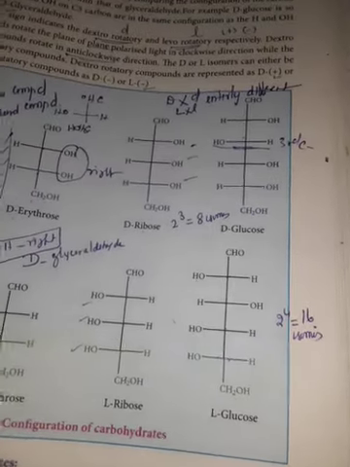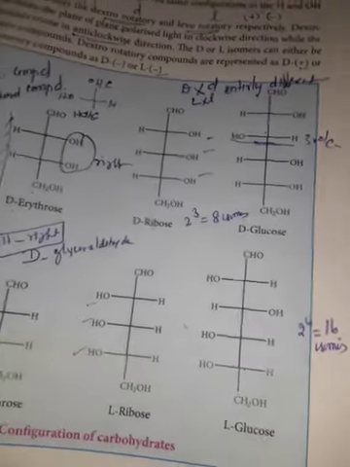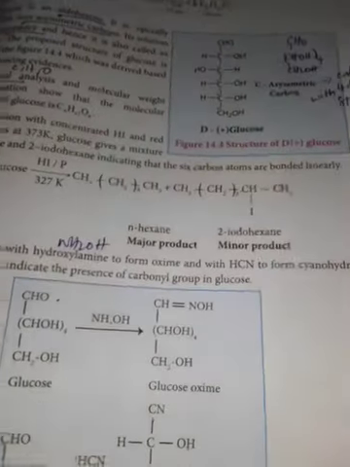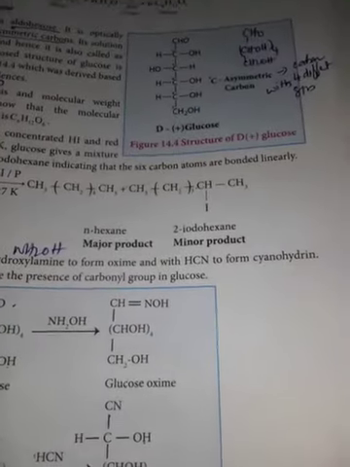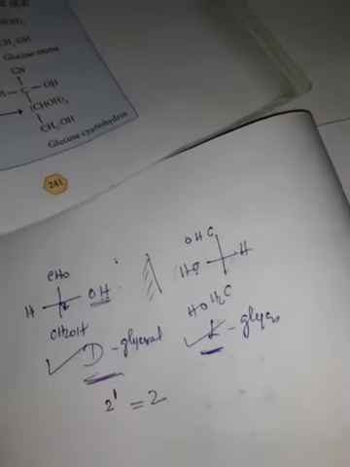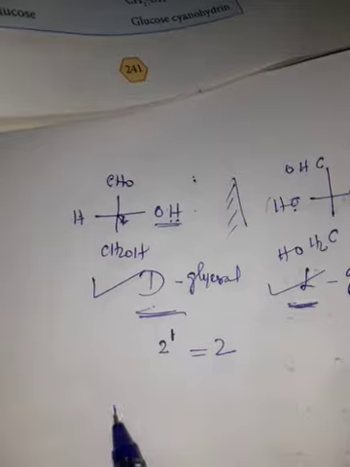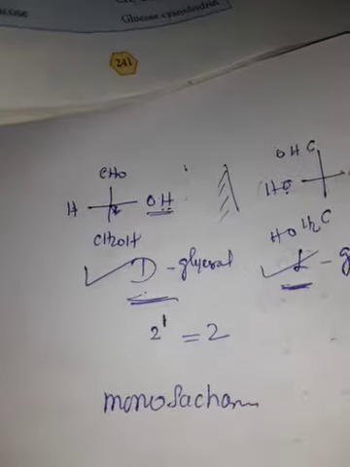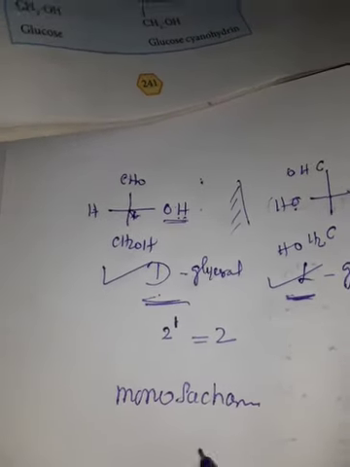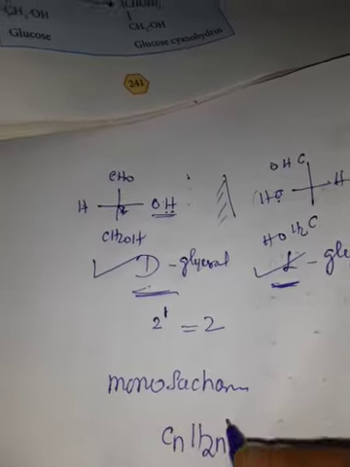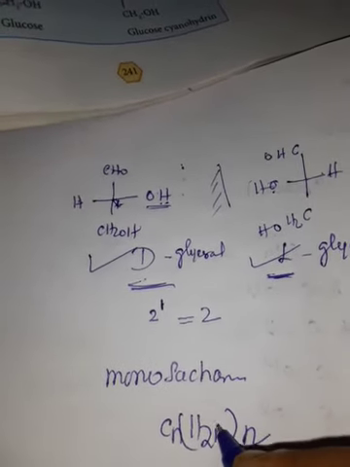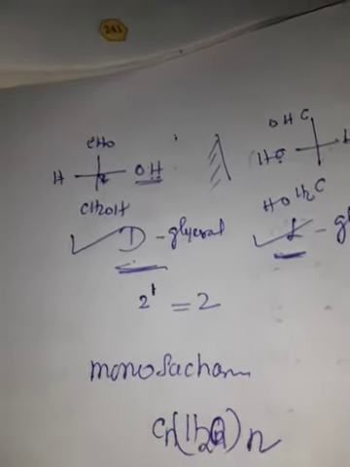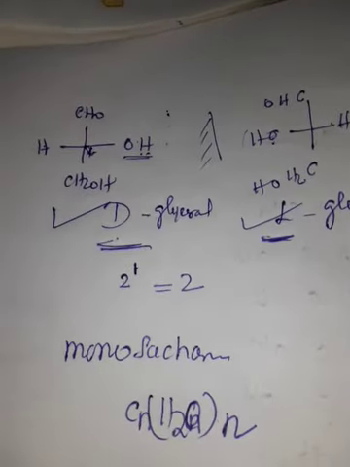Based upon this, carbohydrates are classified into 3 major groups. Number 1, monosaccharides. Number 2, oligosaccharides. Number 3, polysaccharides. Monosaccharides are simple sugars that cannot be hydrolyzed further into simple sugars. They have the general formula Cn(H2O)n. Some common examples: glucose, fructose, ribose, erythrose.